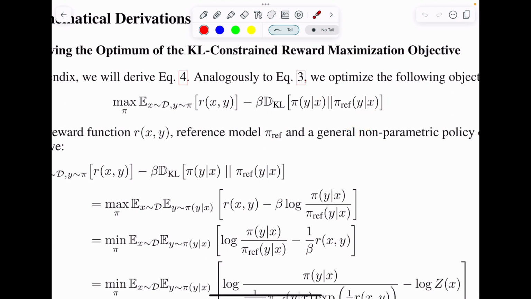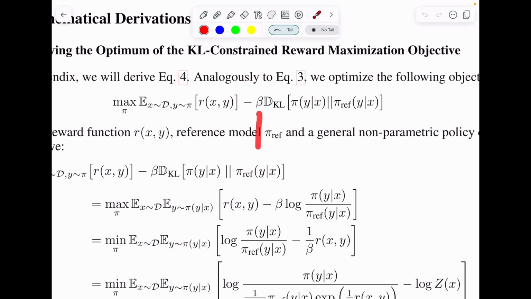Pi represents the current large language model that you are training. Pi ref represents the model that you started with, and because both of these are probability distributions, you do not want to move too far away from pi ref. So you add a penalty term: while you maximize the reward, you should also not move away too much from your reference large language model, and this is achieved by subtracting the KL divergence.